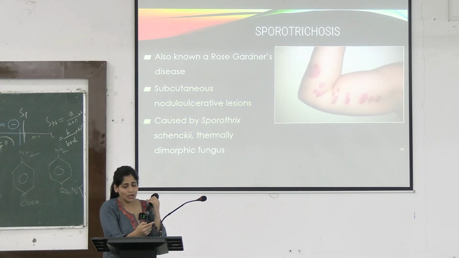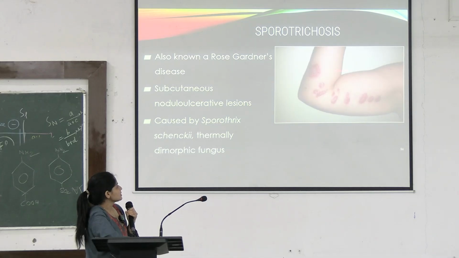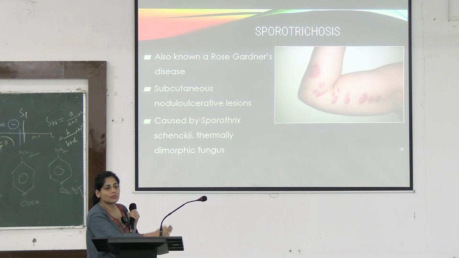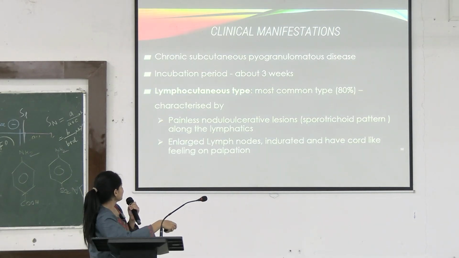Okay. Coming to the next subcutaneous infection, this is Rose Gardener's disease. This is caused by Sporothrix schenckii. It is a thermally dimorphic fungus. Again, what is a thermally dimorphic fungus? Existing in two forms, mold and yeast, at different temperatures.